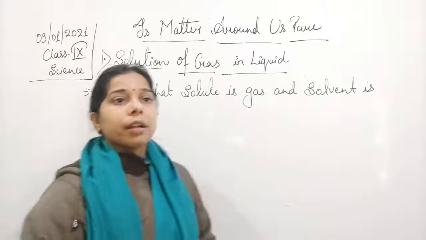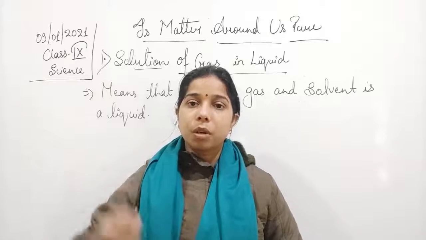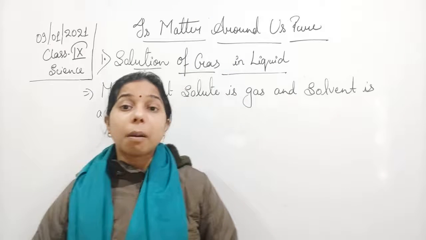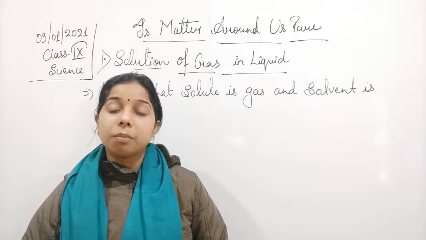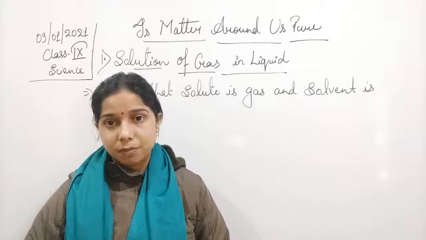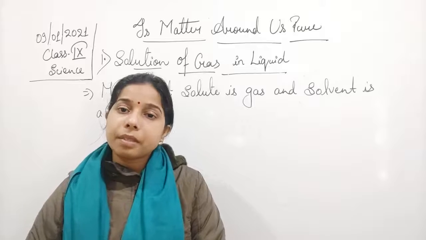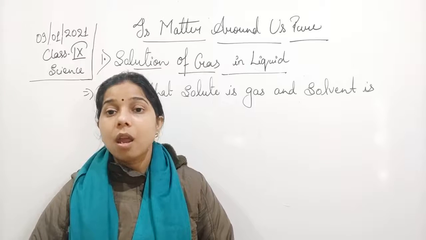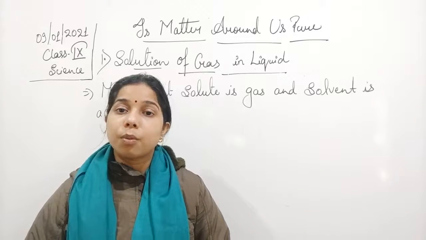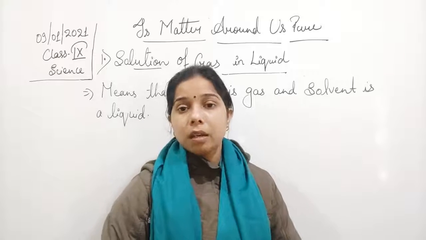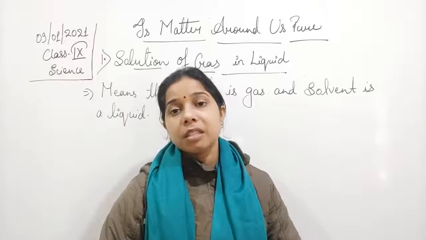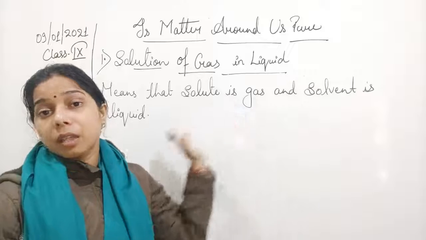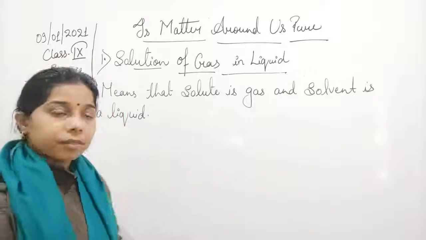So you see that soda water, in which when you open the soda water, what will happen? You will find the bubbles start coming out from it. Now what do these bubbles mean? You know that if bubbles are coming in water, it means actually a gas is present in it. So in soda water a gas is present and that is known as carbon dioxide. So carbon dioxide is mixed with the water to form the soda water. Here a little amount of carbon dioxide is mixed in the water, so the solute will be the gas and it is mixed in the water, which is a solvent.